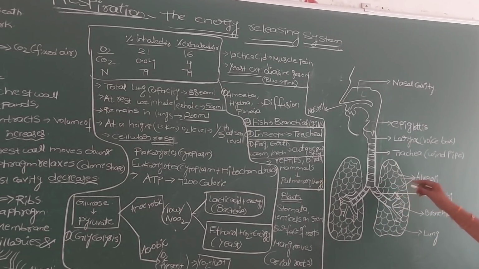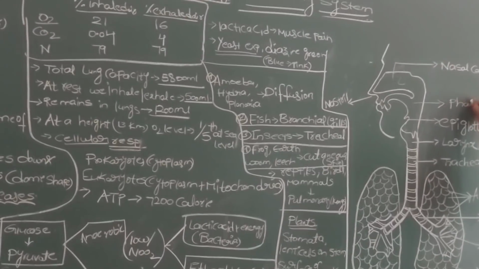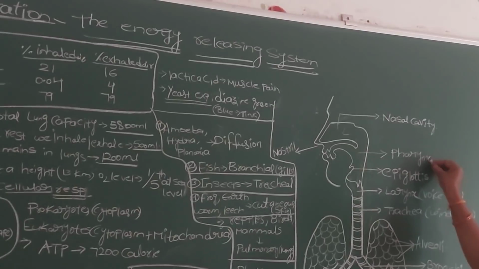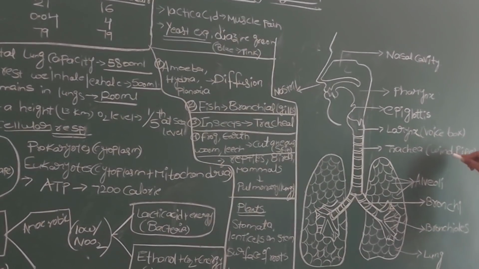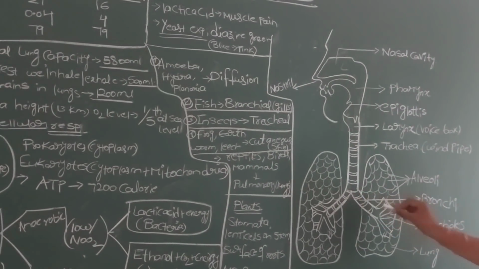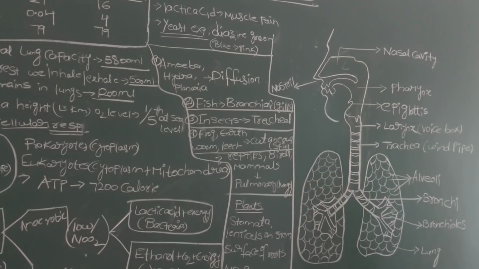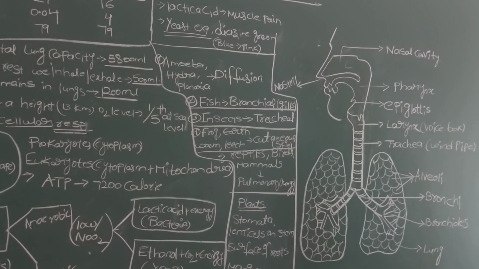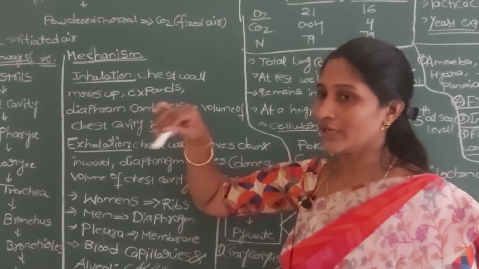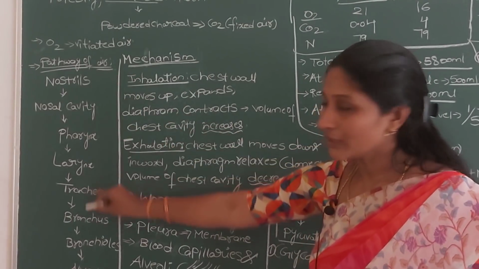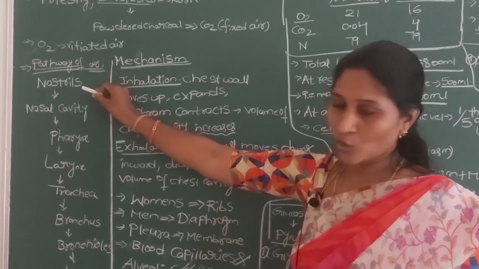Again, what are the different parts of the lungs? I forgot to write a small thing here, that is the pharynx. So nostrils, nasal cavity, pharynx, larynx, trachea, bronchi, bronchioles, and these small chambers are the alveoli. This is about your respiratory system. Here I have written how the air, once you inhale, goes through the different parts of the respiratory system. First we simply inhale the air through the nostrils.